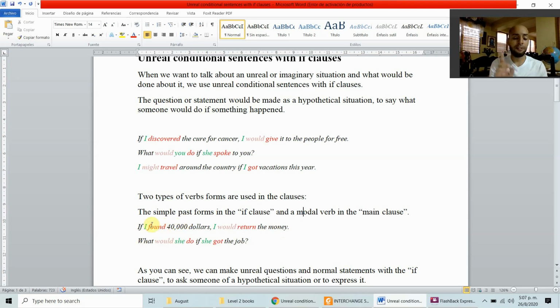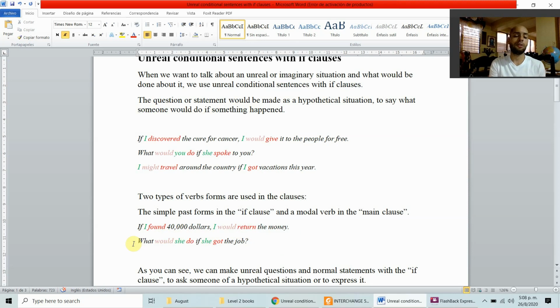In the case that I found $40,000, excuse me, I was pronouncing it wrong. $40,000 is the correct form. If I found $40,000, I would return the money. In the case that I found $40,000, we are using the past form here. I would return the money. We are using a modal verb in the main clause. This is the main clause here. And the verb stays the same here.